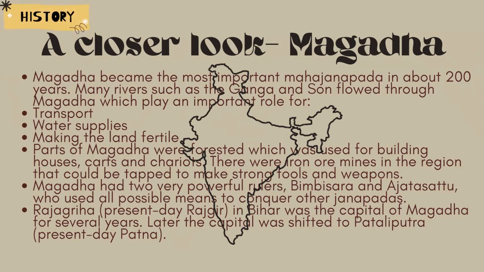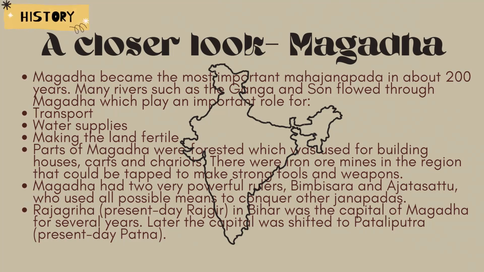These rivers played an important role in transport and water supplies. They also helped to make the land fertile. Parts of Magad were forested, and the wood was used for building houses, carts, and chariots. There were also iron ore mines in the region, which were tapped to make strong tools and weapons, as we have already seen that iron plowshares were being used by this time.